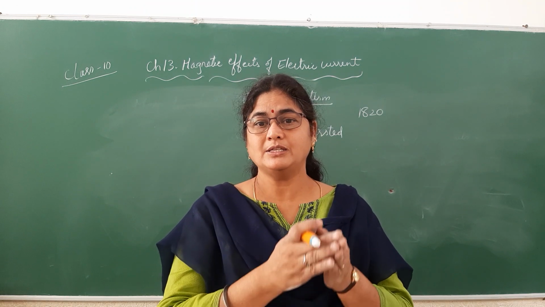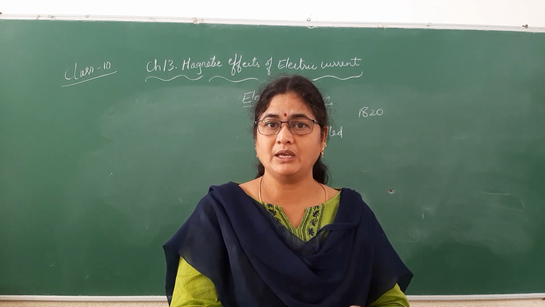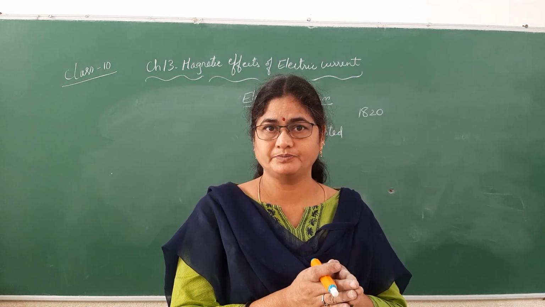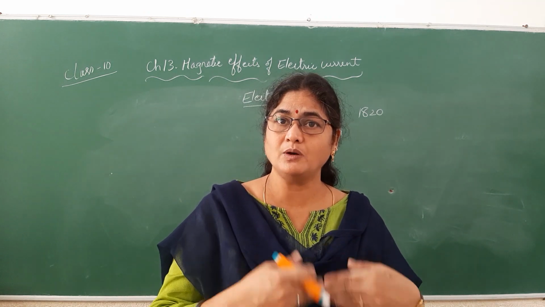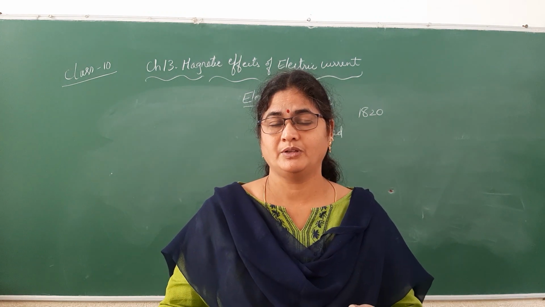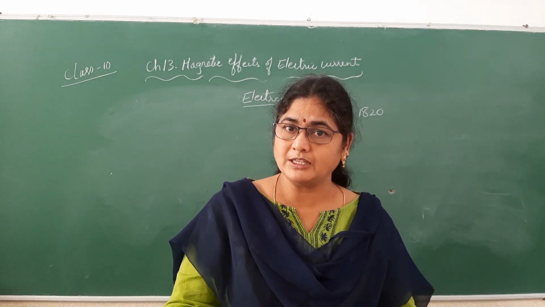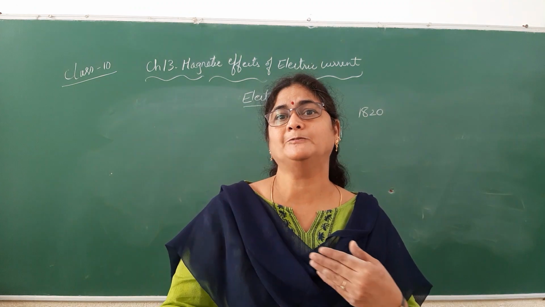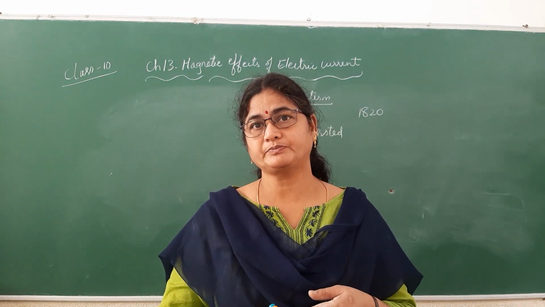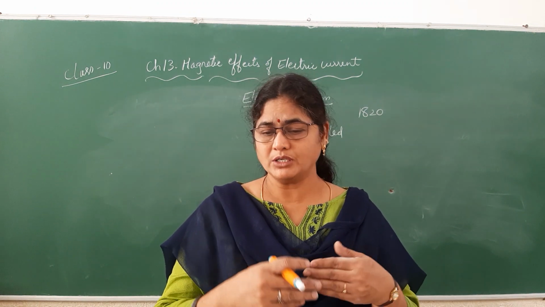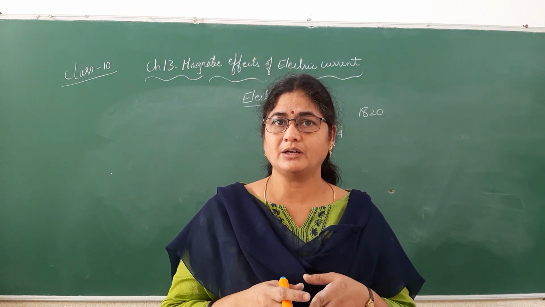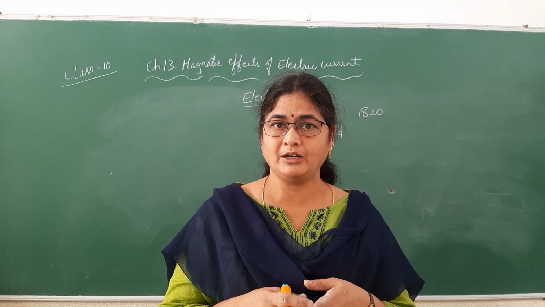This current carrying conductor is behaving like a magnet, so it is producing its own magnetic field. In that magnetic field, this compass is placed. As a result, it is getting deflected. So he concluded that a current carrying conductor produces a magnetic field.